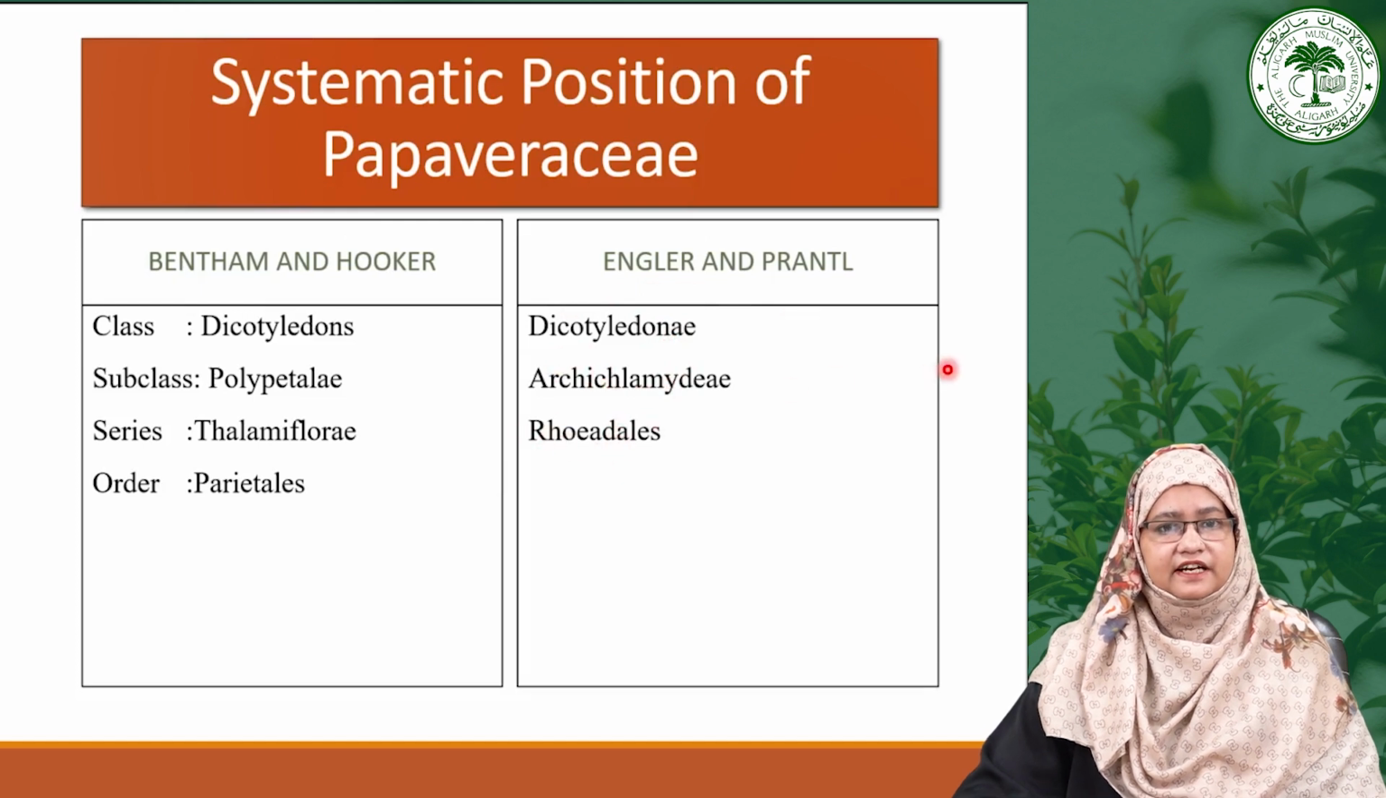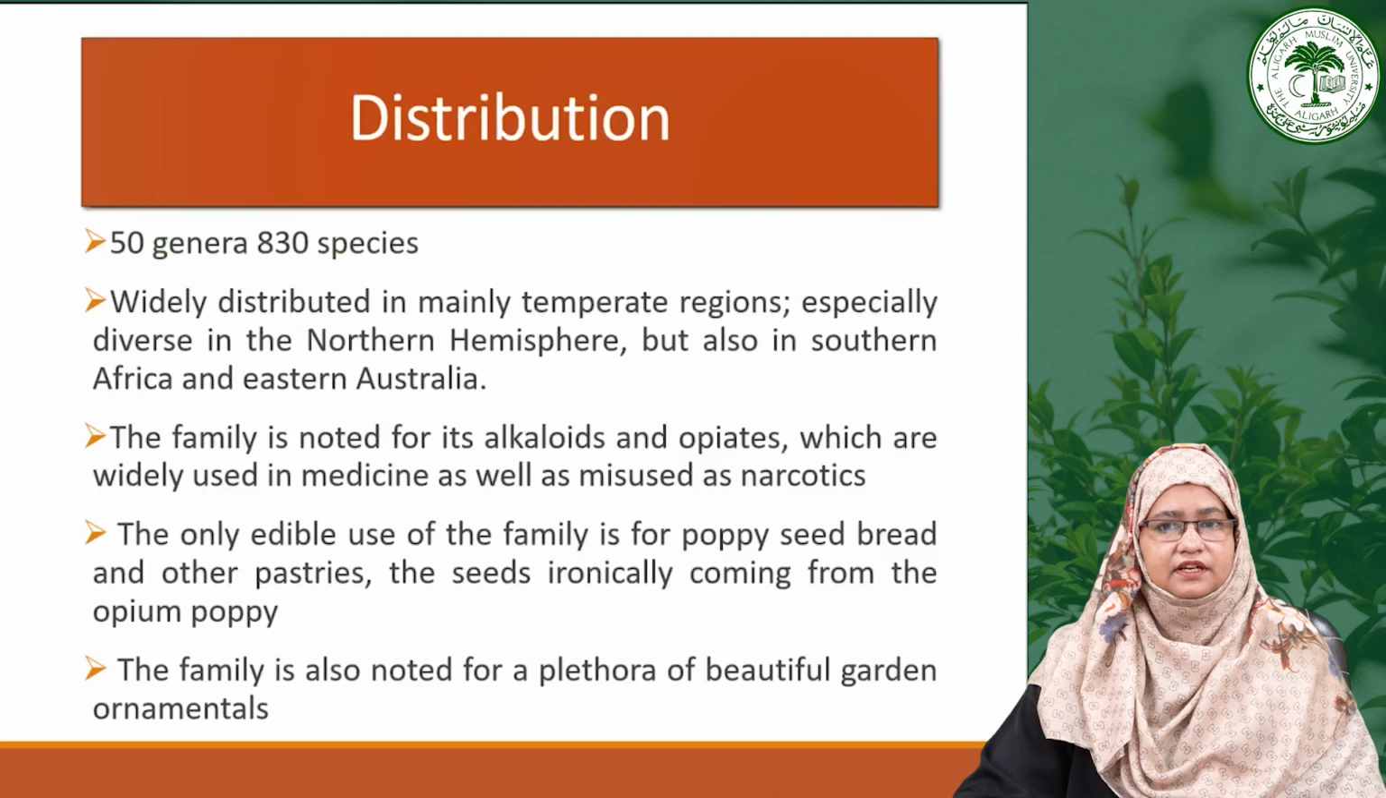Now moving toward the distribution of this particular family. The Papaveraceae family is diverse. It is widely distributed in the world with around 50 genera and 830 species, thriving primarily in temperate regions. These species exhibit remarkable diversity, especially in the northern hemisphere, where they occupy various habitats. They are also present in southern Africa and eastern Australia, showing their adaptability.